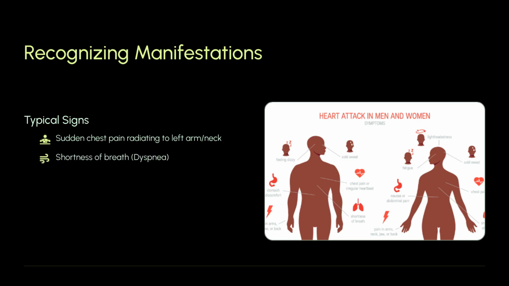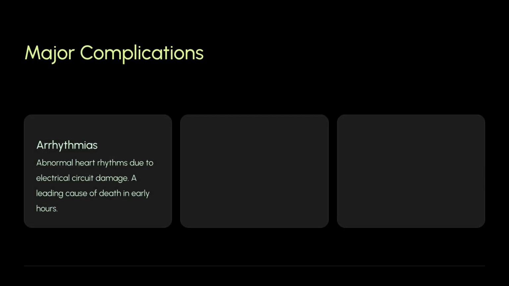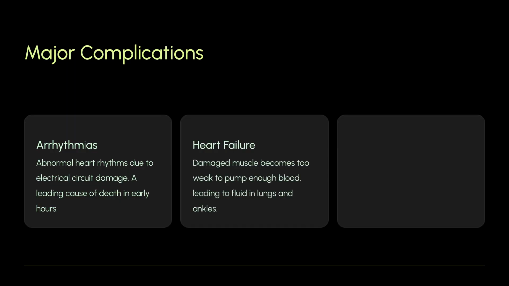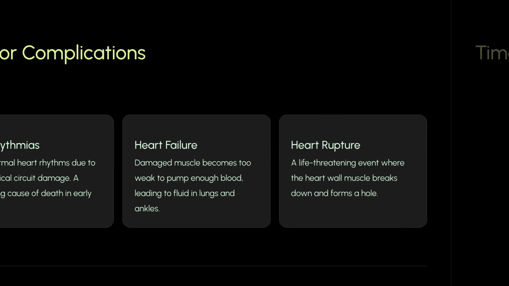Other signs are shortness of breath, also known as dyspnea, excessive sweating, or diaphoresis, and symptoms like nausea and dizziness. Major complications of MI include arrhythmias, which are abnormal heart rhythms due to electrical circuit damage and a leading cause of early death. Heart failure occurs when damaged muscle is too weak to pump enough blood, causing fluid buildup. Heart rupture is a life-threatening event where the heart wall muscle breaks.